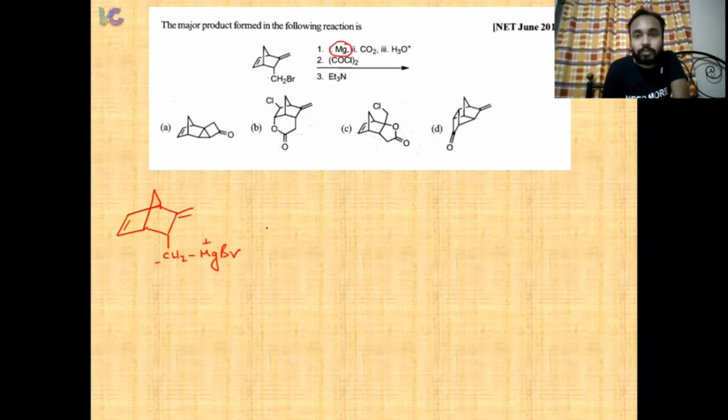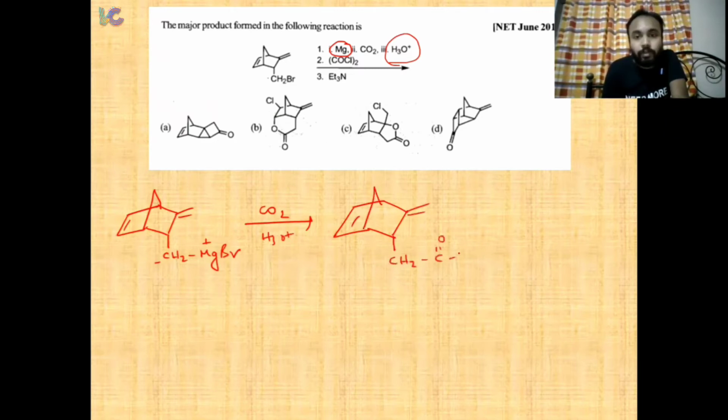Now we have been given carbon dioxide. So in the presence of carbon dioxide, this portion will attack the carbon dioxide, and it will get converted to an acid. As you know, if we add carbon dioxide to a Grignard reagent, it will get converted to a carboxylic acid after hydrolysis. That is why the hydrolysis condition is also given. Carbon dioxide followed by hydrolysis will give you CH2COOH.